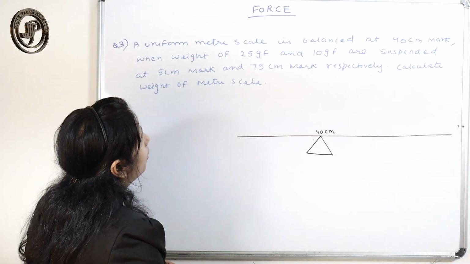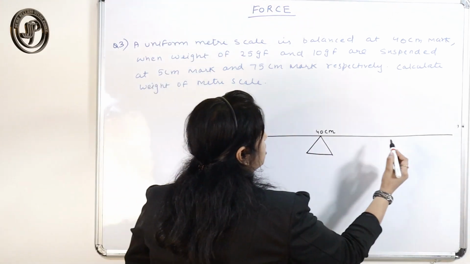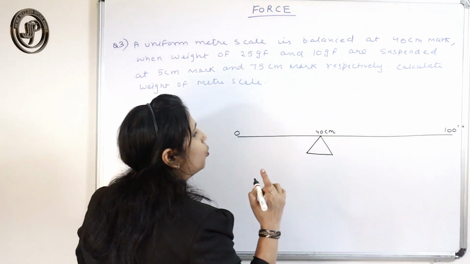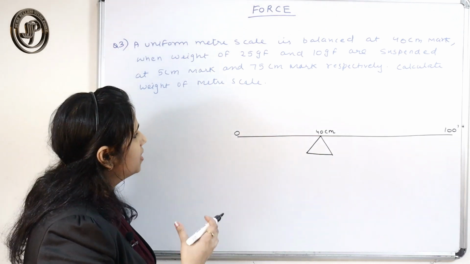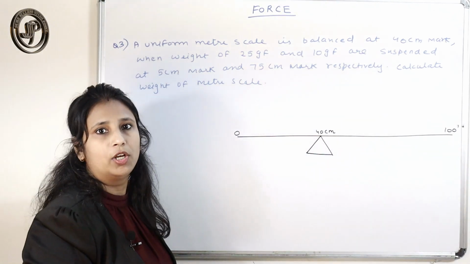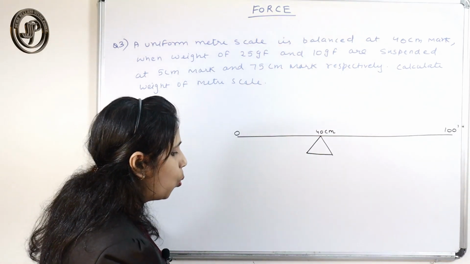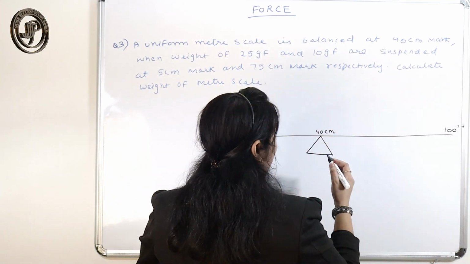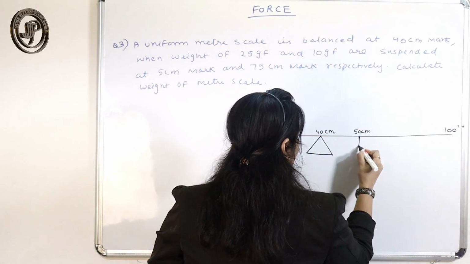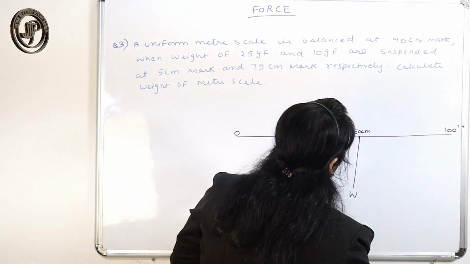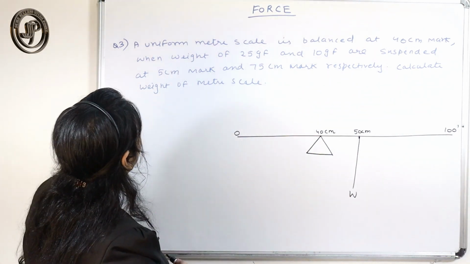And we have to calculate the weight of the meter scale. Since the meter scale is uniform, its weight resides exactly at the midpoint, so its weight acts at the 50 centimeter mark. So here, at the 50 centimeter mark, is where the weight of the body resides. We have to calculate this weight.